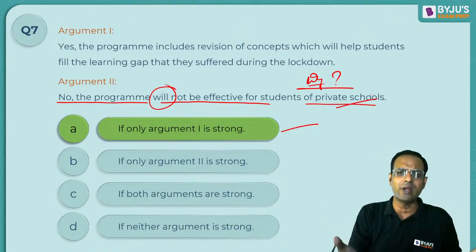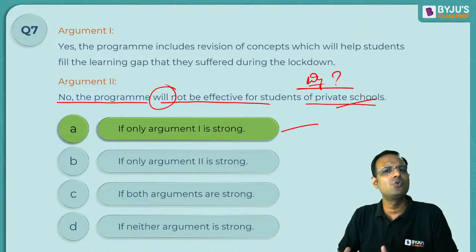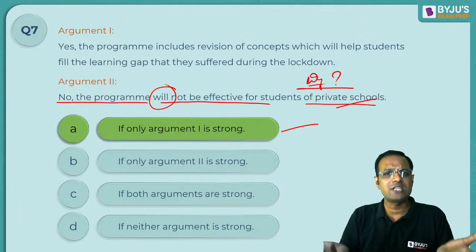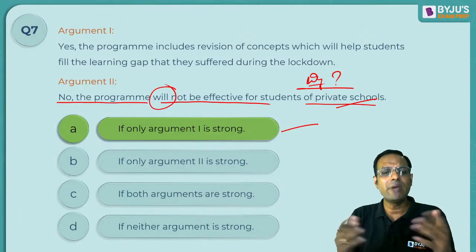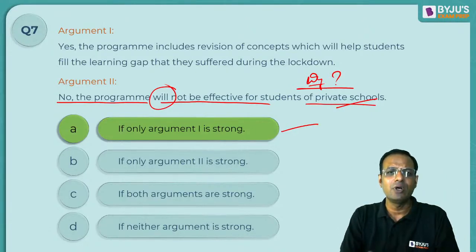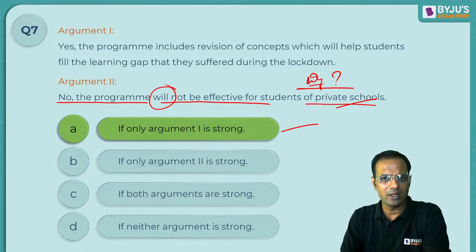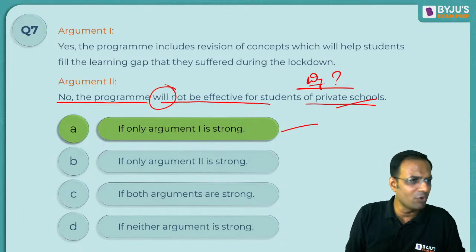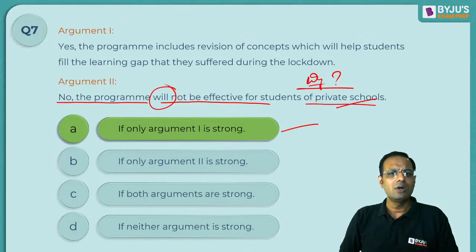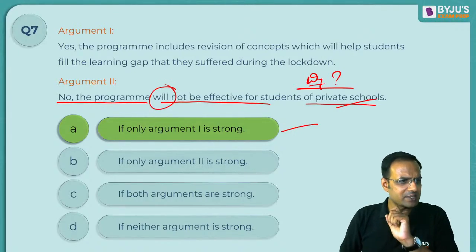Because during COVID, the students from both the government schools and the private schools suffered equally. So if this kind of program has been launched, it should benefit the students at large, irrespective of the government school students or the private school students, right? But there is no clear answer, Movis. It does not answer the question why. That is why this cannot be a strong argument at all. So we will go with A. Okay? That's the answer.